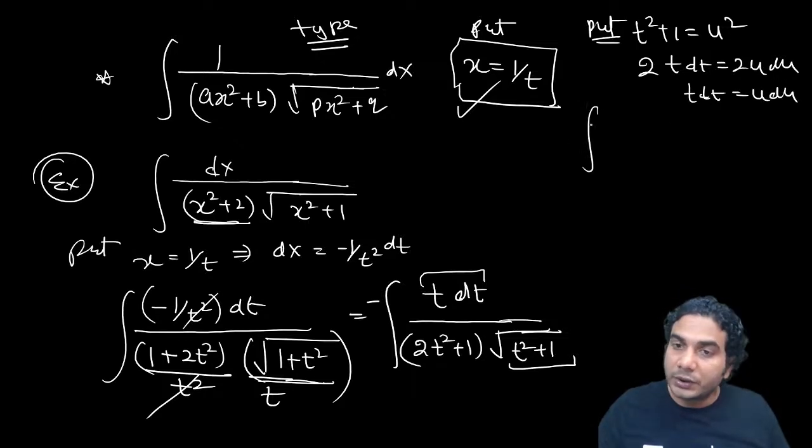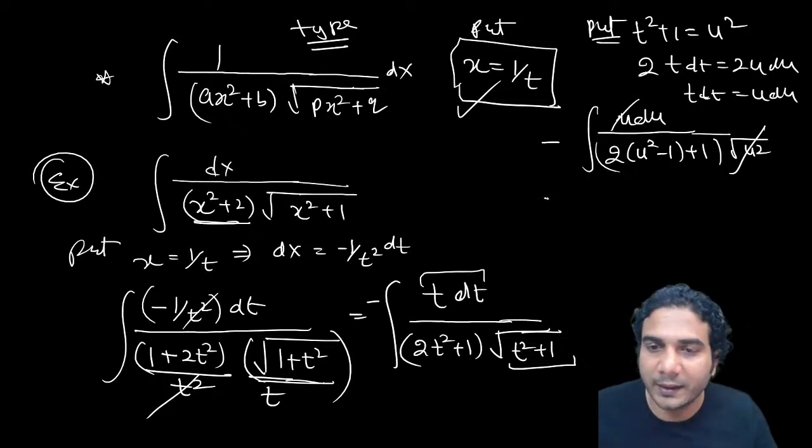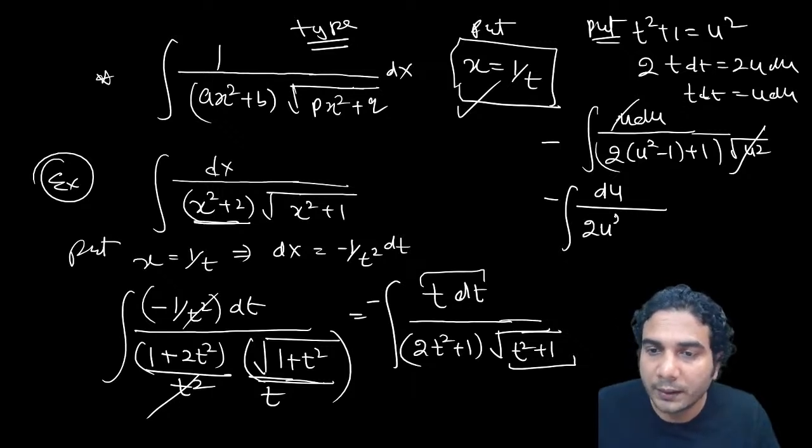So now this new question will become u du. So t dt can be replaced by u du divided by, and it's almost done. Just replace t square by u square minus 1. So 2 times u square minus 1 plus 1, and this whole thing multiplied by under root of u square. So this u square and u will get cancelled, and now it is a simple quadratic, actually a standard formula. So du upon, you have got this 2u square minus 2 plus 1, so it is minus 1.